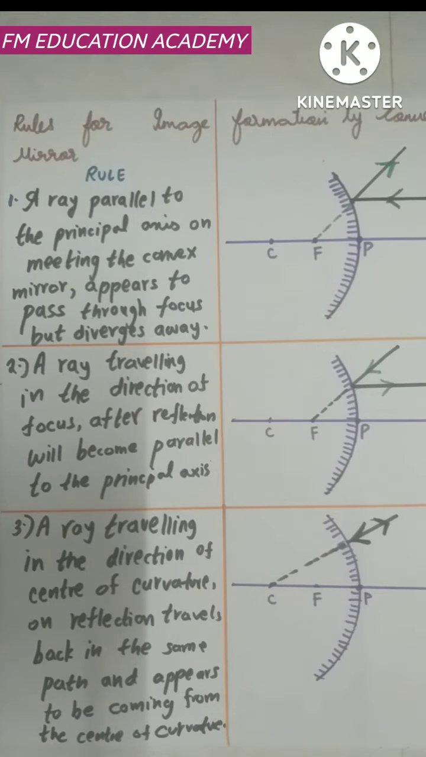So these were the rules for image formation by convex mirror. Hope you have understood all the 3 rules of concave mirror for image formation and convex mirror for image formation.